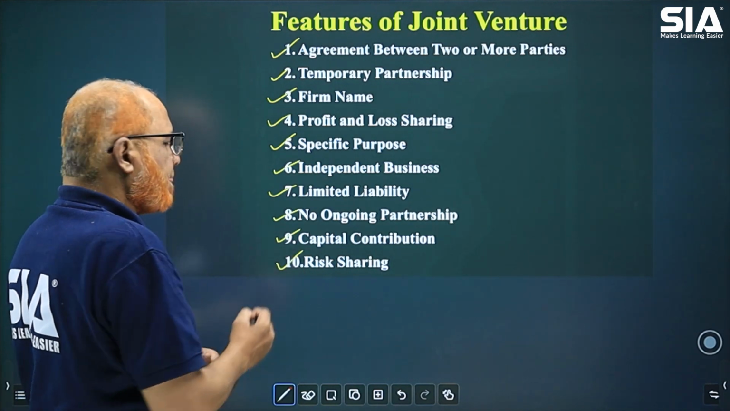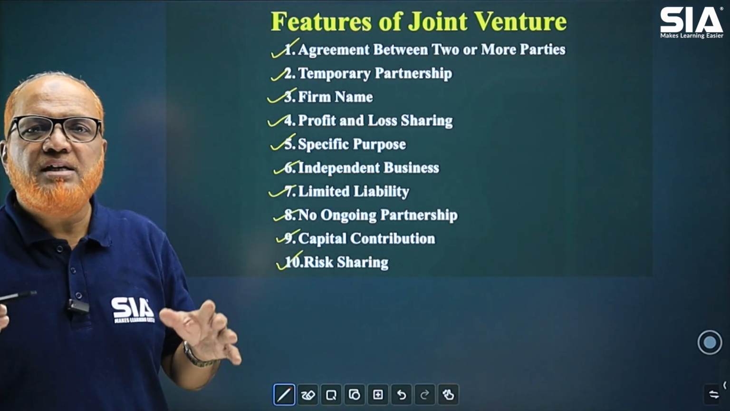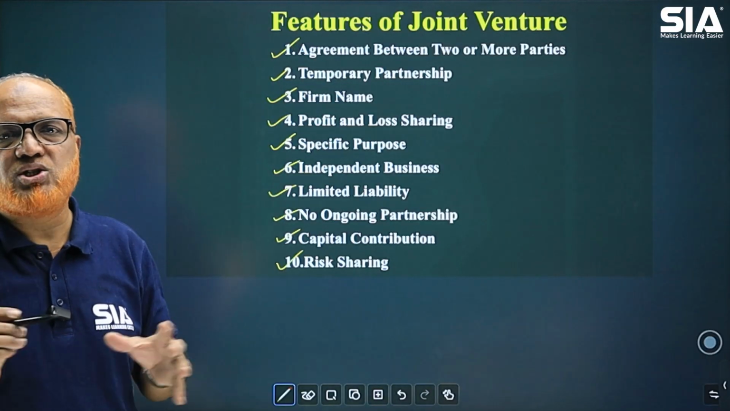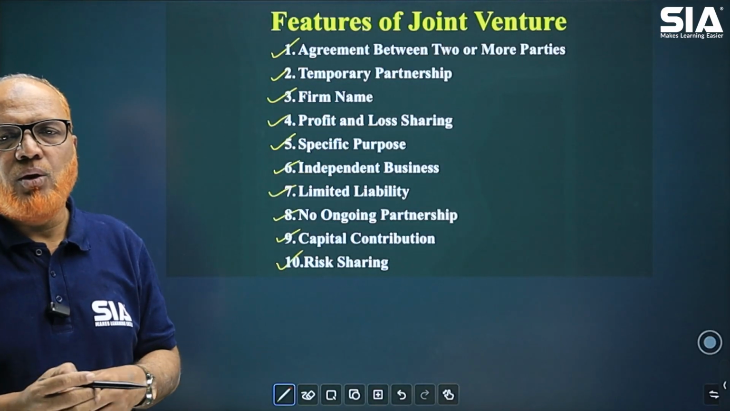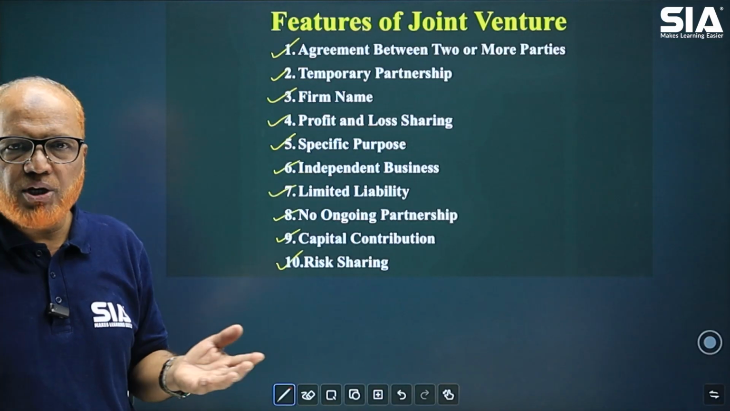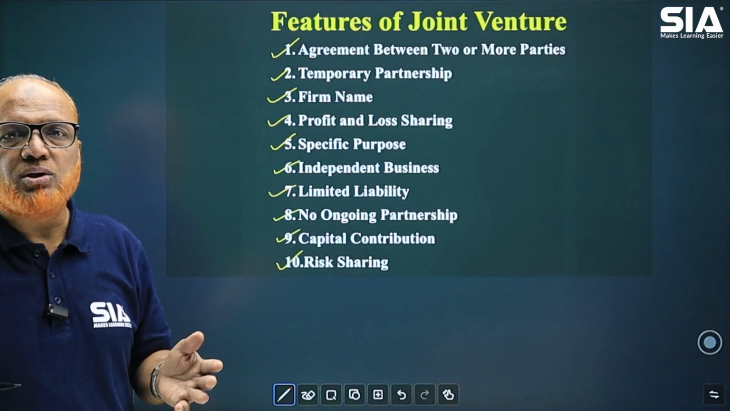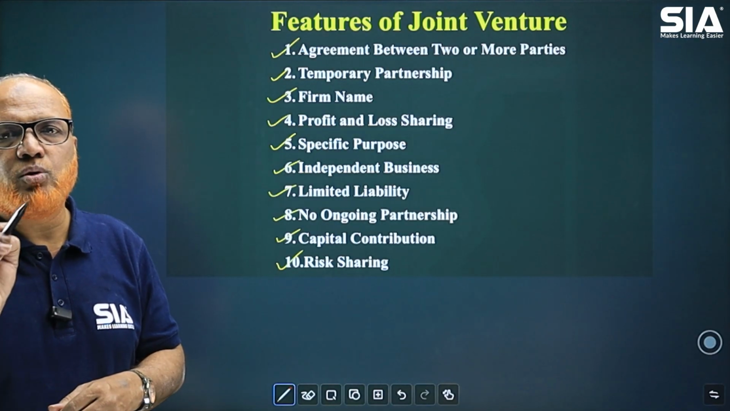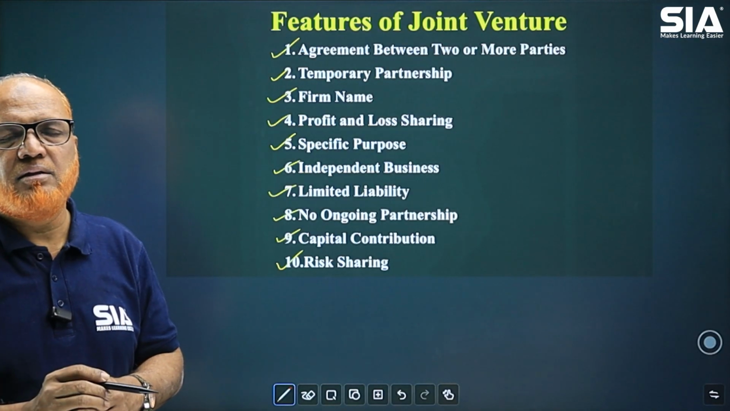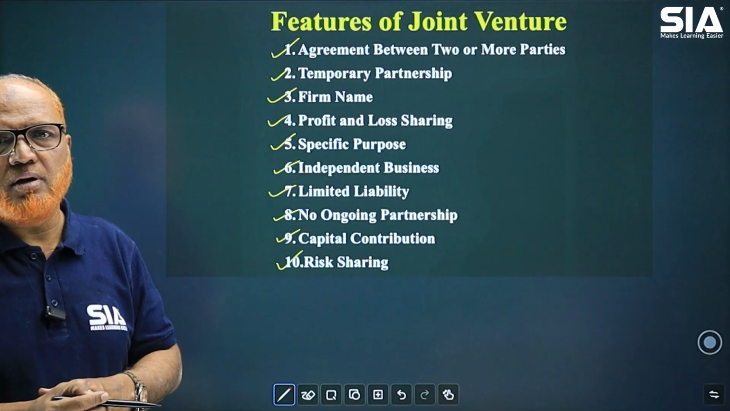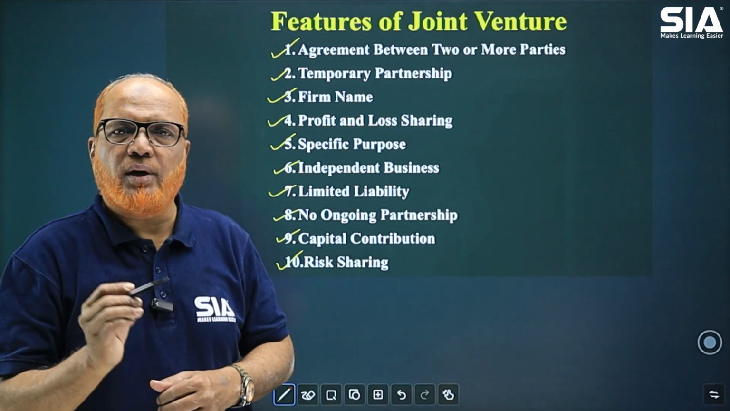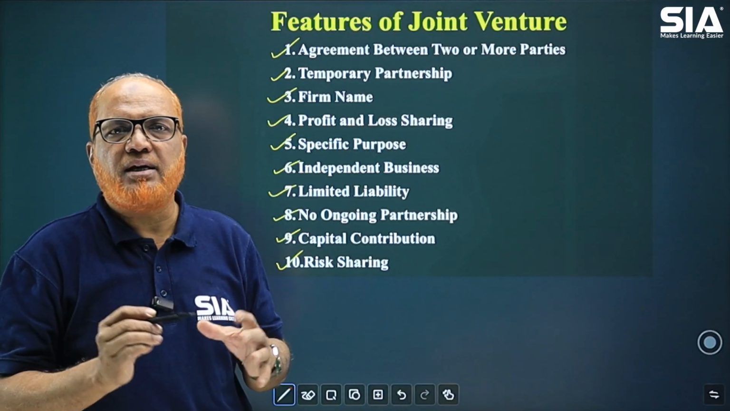Risk sharing. Risk sharing means if there is a loss, the loss should be borne by the co-venturers just like profit. When there is profit, they will share the profit. If there is a loss or if there is a risk, the co-venturers have to bear the risk. That is called sharing of risk. So these are the features of joint venture, and these you have to write in examination.